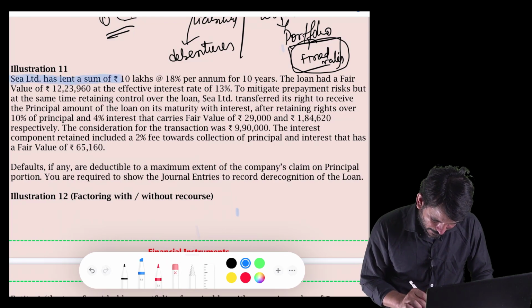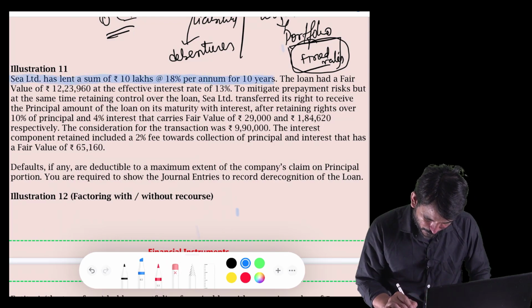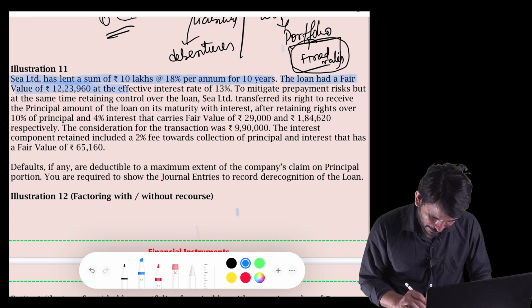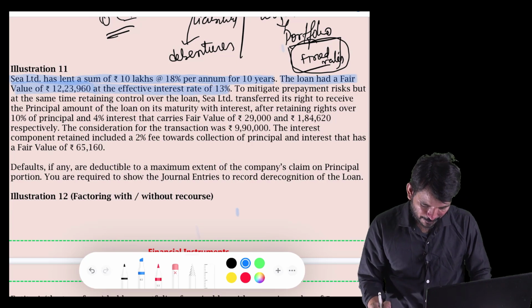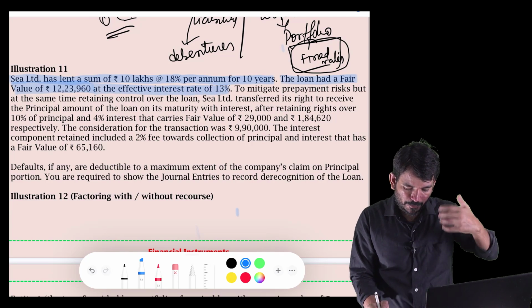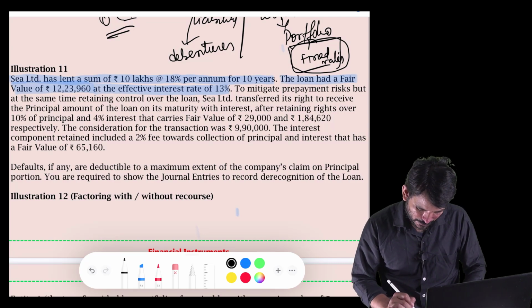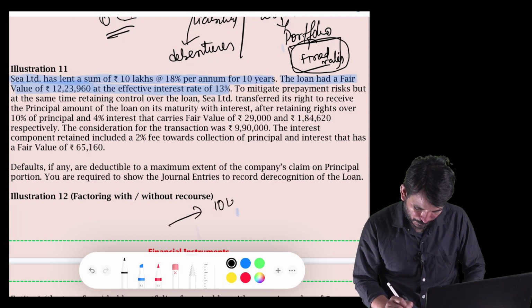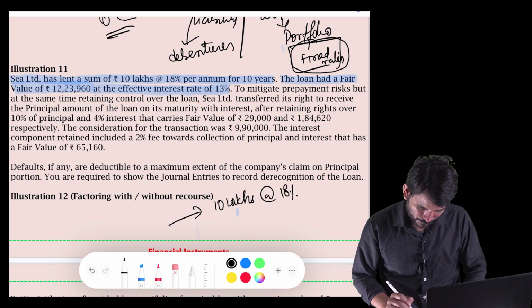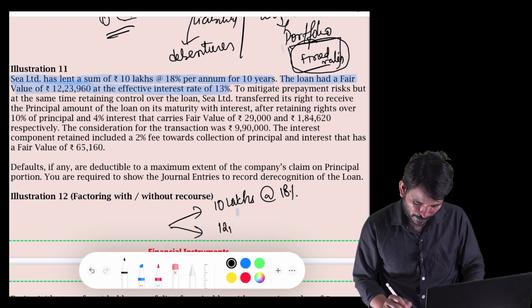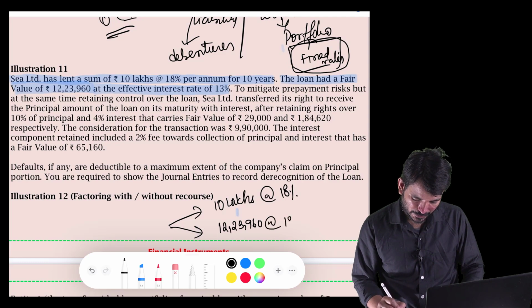C Limited has lent a sum of 10 lakh rupees at 18% per annum for 10 years. The loan had a fair value of 12,23,960 at the effective interest rate of 13%. So I am a company, I am lending 10 lakh rupees of loan to a person, and I am charging 18% interest rate. So this loan has a fair value of 12,23,960 at the effective interest rate of 13%.